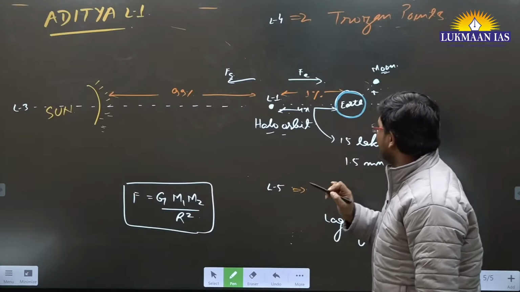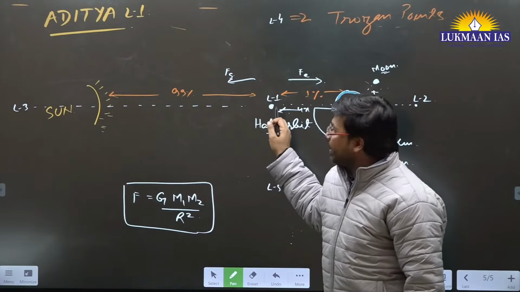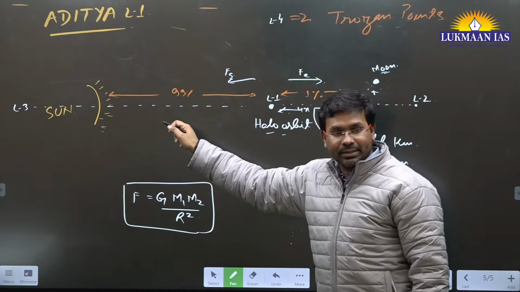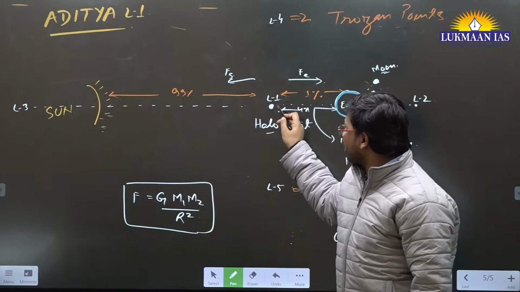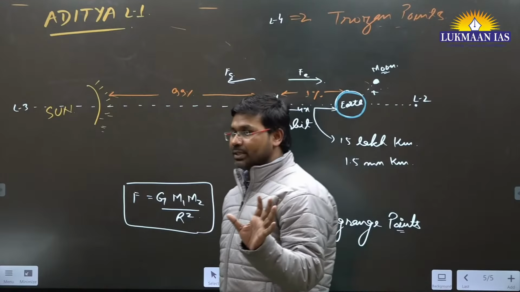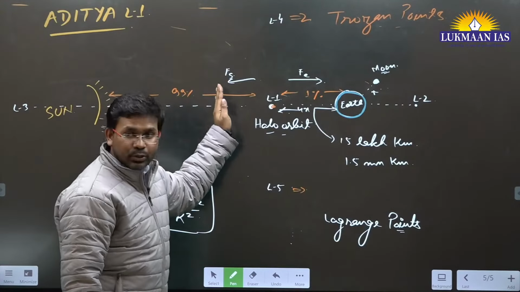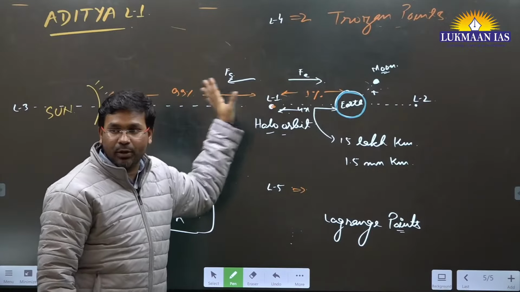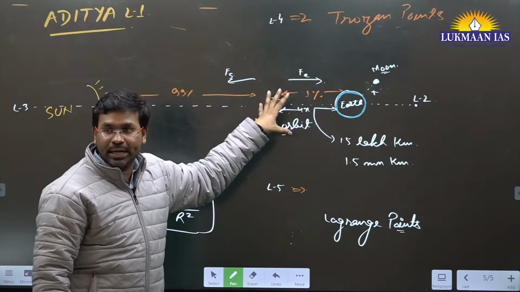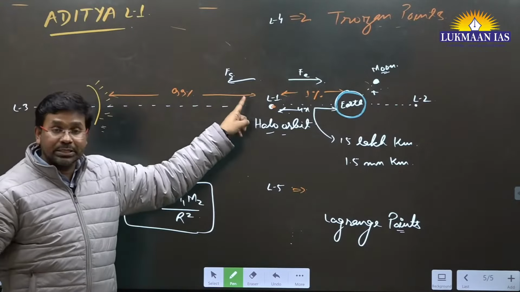Earth is not going to come between L1 and Sun, so this point is not going to see any solar eclipse. If Earth comes over here, it would obstruct the visibility of the Sun and create a solar eclipse. So that's why this point has been chosen.